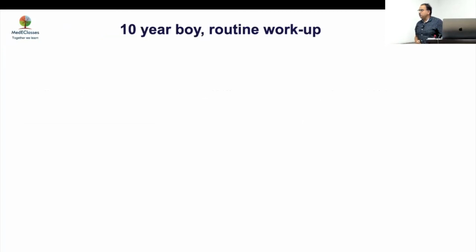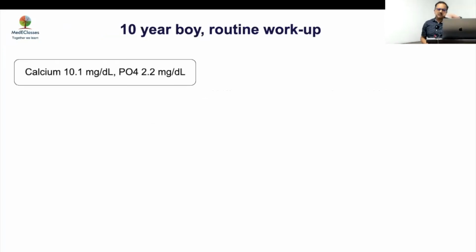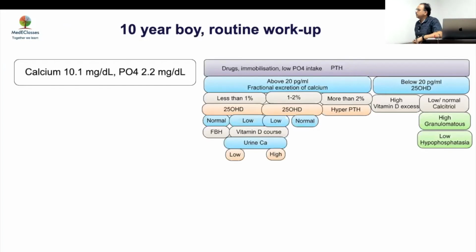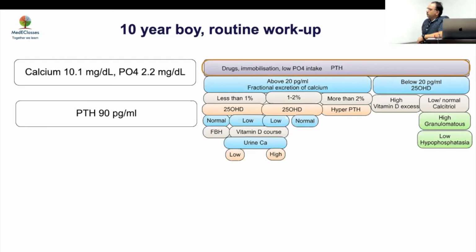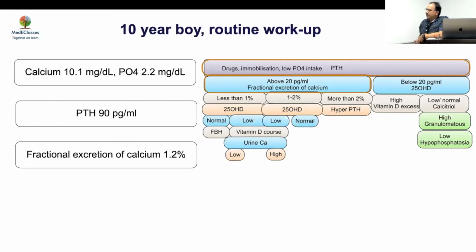Now, a 10-year-old boy, for routine workup, calcium is slightly high, phosphorus is low. Now, what do we do here? You look at PTH. PTH is 90. Now, next step is fractional excretion of calcium, which is 1.2%. So what will you do, Manoj, in this case? This child has mildish hypercalcemia, has got PTH which is more than 20, looks like hyperparathyroidism, but there is hypocalciuria, or it's in the normal range. So do you think this is a calcium sensing receptor defect?